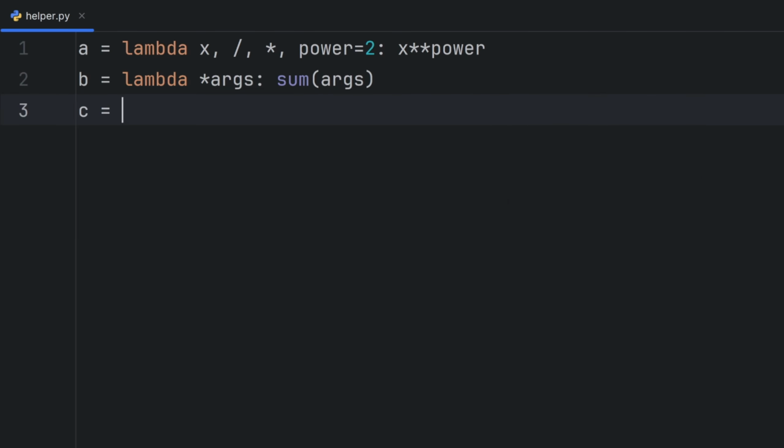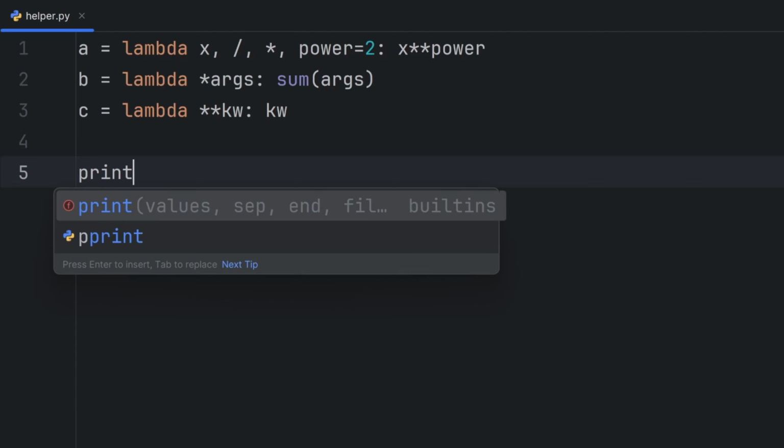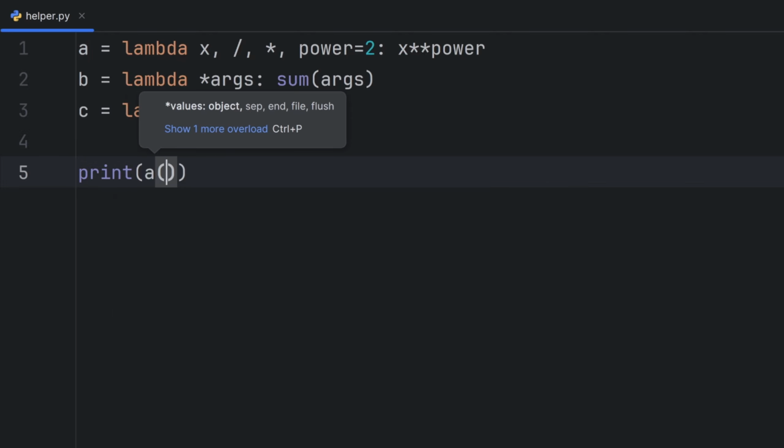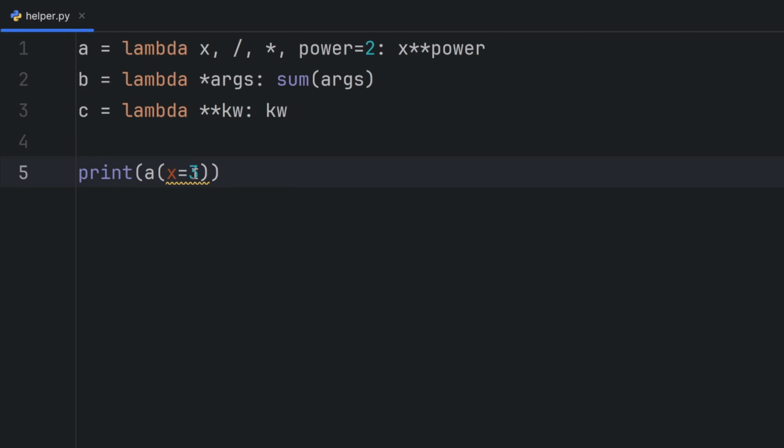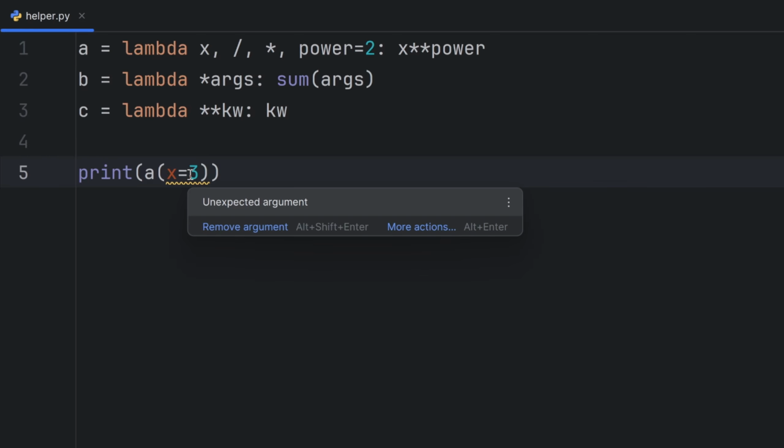Also, I can use keyword arguments, and for that, I'll call this **kw, and let's just print all of them. Let's see what happens when I try and run print a, and here pass 3. As you can see, there's no error, but if I write x equals 3, this is an error because x must be a positional-only argument.